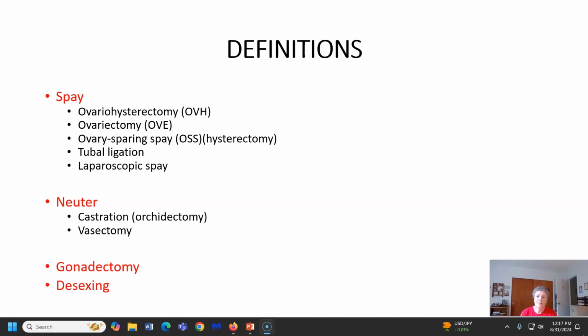Traditionally, when we say we spay a dog, we mean an ovariohysterectomy, which is removing the ovaries and the uterus. When we talk about an ovariectomy, we remove just the ovaries. An ovary sparing spay is when we leave the ovaries and just remove the uterus.